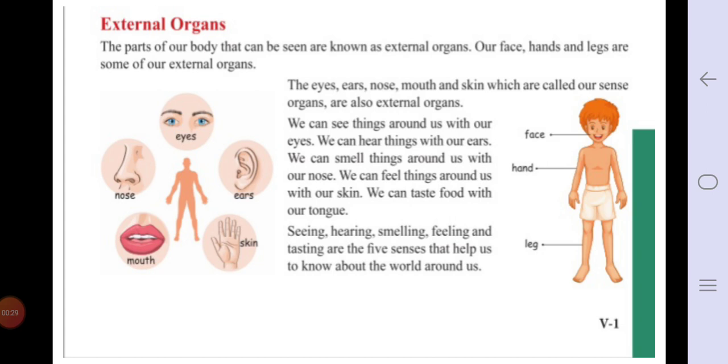I have explained you what are external and what are internal organs. External means which we can see, they are called external organs. Now see in your textbook, you see the first point, that is external organs. The parts of our body that can be seen are known as external organs. Our face, hands and legs are some of our external organs.